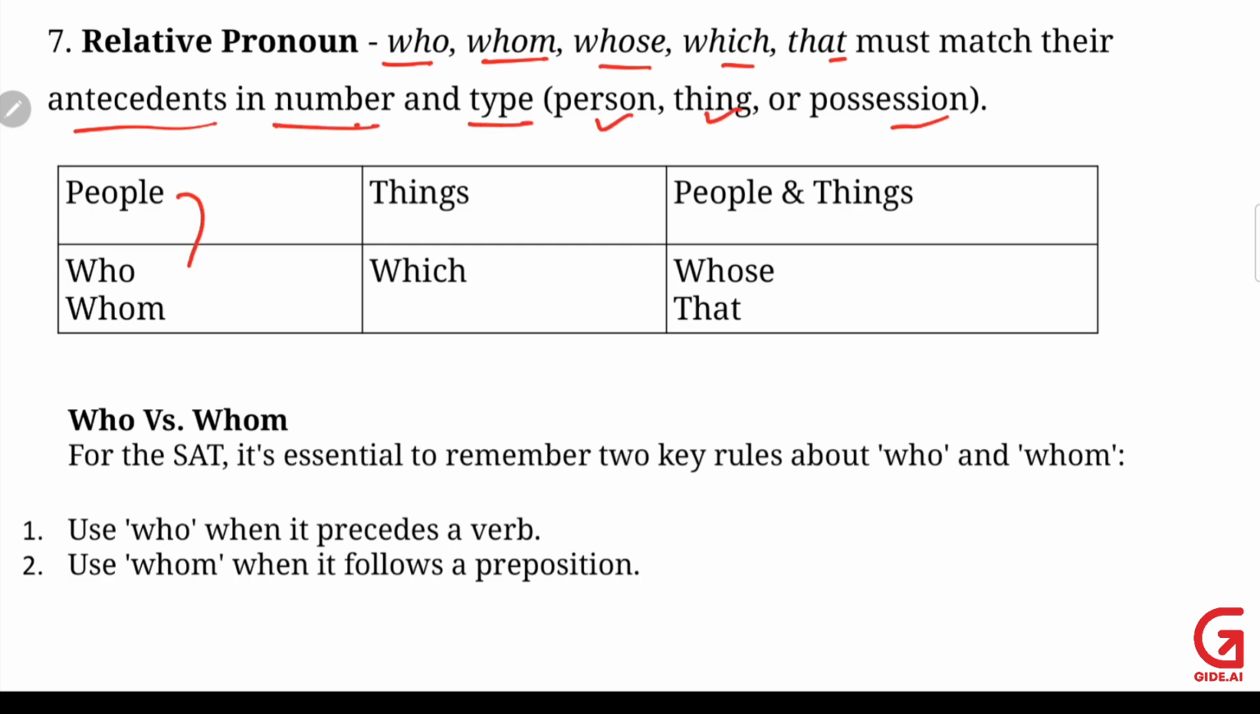Type is like person, thing, or possession. Usually for people, we use who and whom. For things, which. For people and things, whose and that, both. And whose, again, shows belongingness.